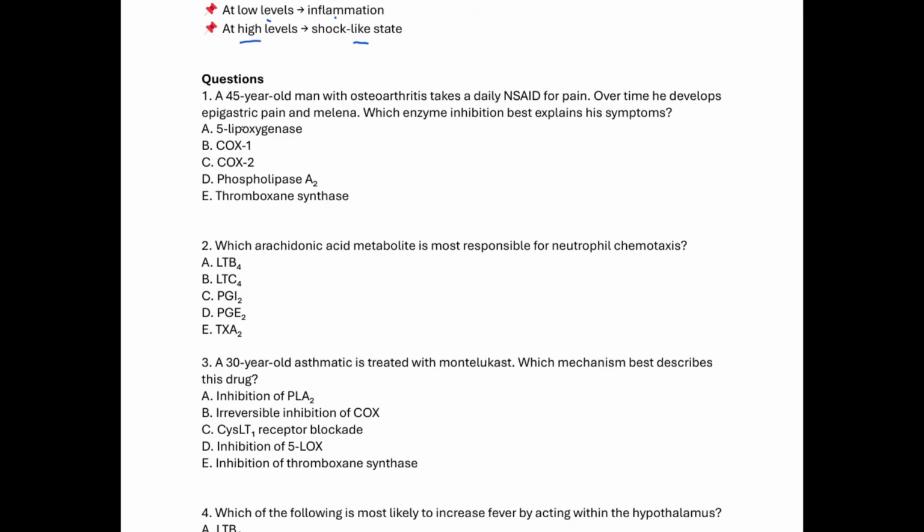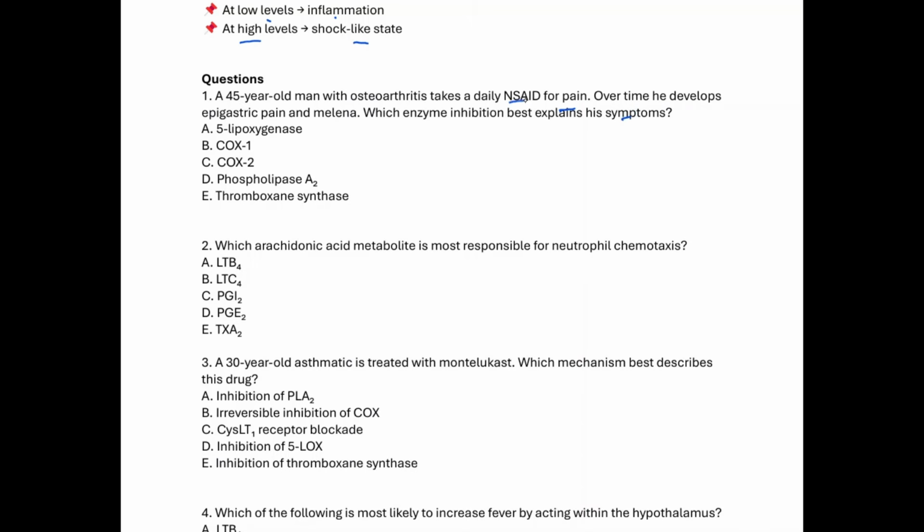The first question: a 45-year-old man with osteoarthritis takes daily NSAID for pain. Over time, he develops epigastric pain and melena. Remember, melena is a black tarry stool, which is because of the gastric acid breaking down the hemoglobin into hematin, and that hematin is going to give the stool that black tarry appearance. When you see melena in the stool, it's a sign of upper GI bleeding. Which enzyme inhibition best explains these symptoms?